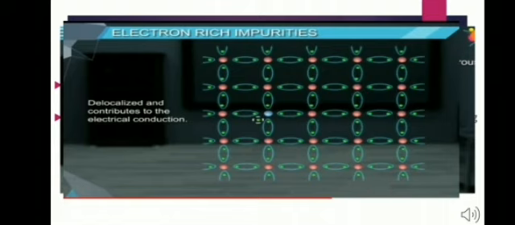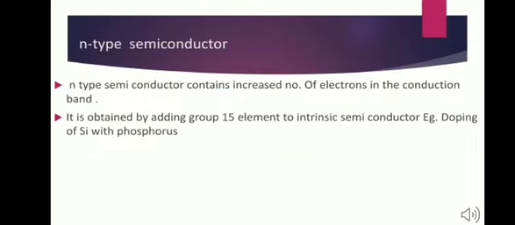The overall crystal structure of silicon remains unchanged. 4 of the 5 valence electrons of phosphorus are utilized in bonding with the closest 4 silicon atoms. Thus, phosphorus has 1 extra electron than needed for bonding. Therefore, silicon doped with phosphorus has more electrons in the conduction band than pure silicon, as you can see in the figure.